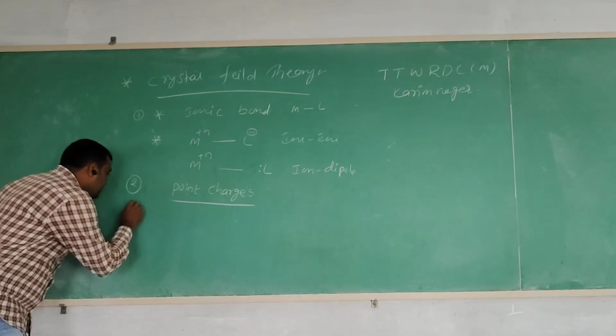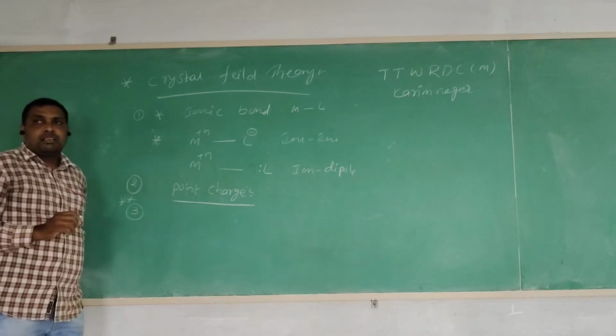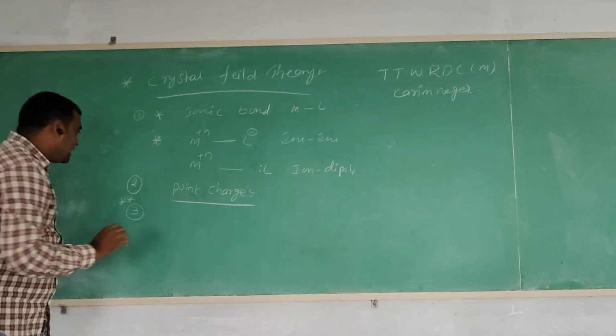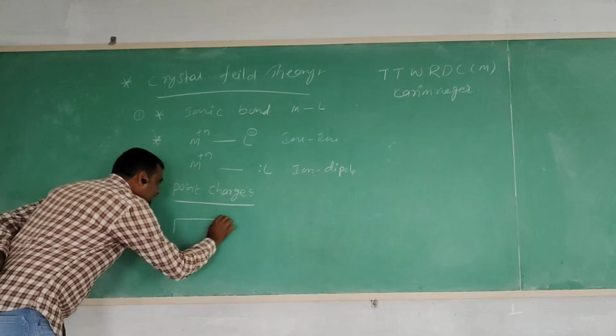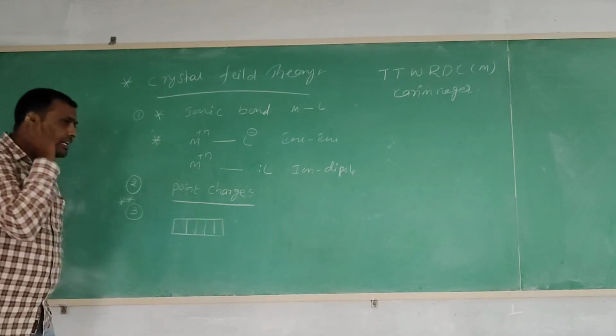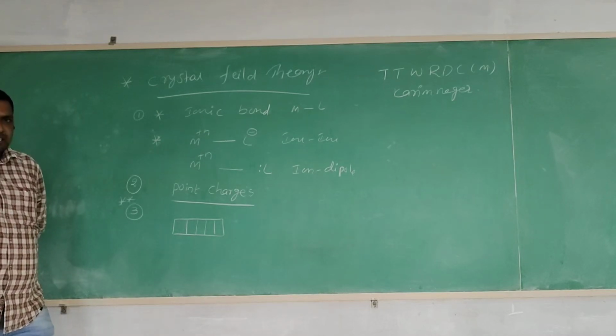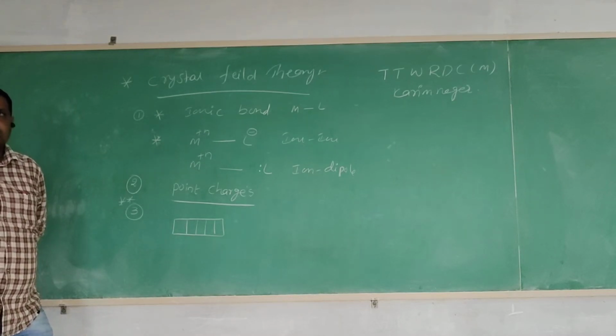The third postulate is a very important one. The metal atom contains d orbitals, and those d orbitals have the same energy. They are called degenerate orbitals.